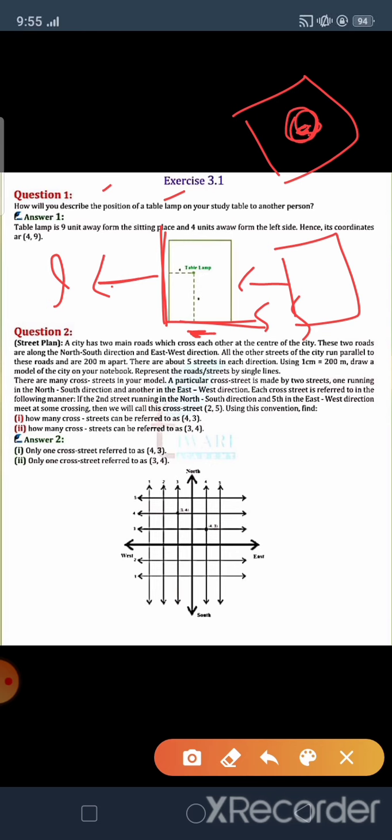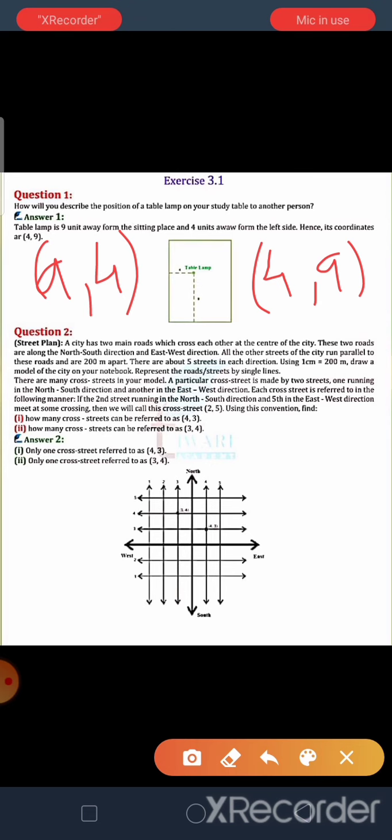For the answer, the coordinate of the lamp on this table: we see the lamp is 9 units away from the sitting place. Here we start calculating the position of the lamp. We move upward and we get 9 units away from our sitting place. So it is the shorter side distance we measure, 9 units, and then we go to the left side, the longer side. So we travel and we get a 4 unit distance along the longer side.